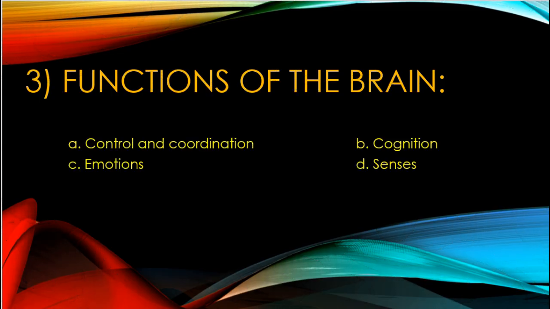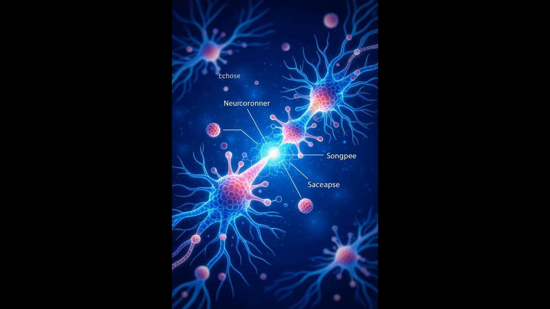B. Cognition. The brain processes information, enables thought, and facilitates learning and memory. C. Emotions. The brain processes emotions, influencing mood, behavior, and decision-making. D. Senses. The brain interprets sensory information from the environment.